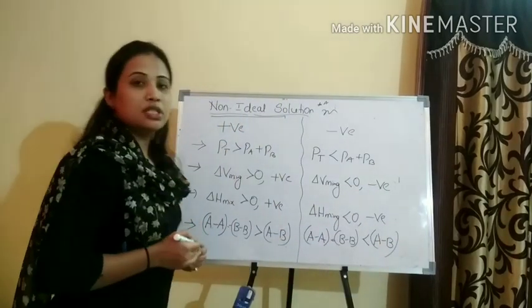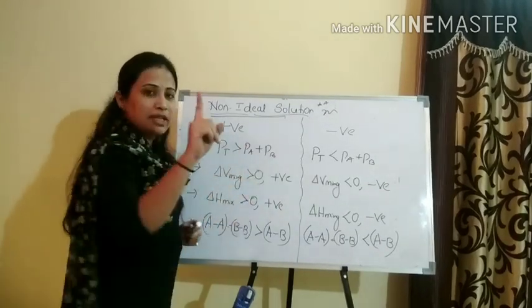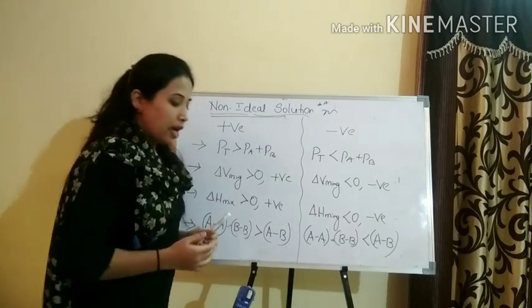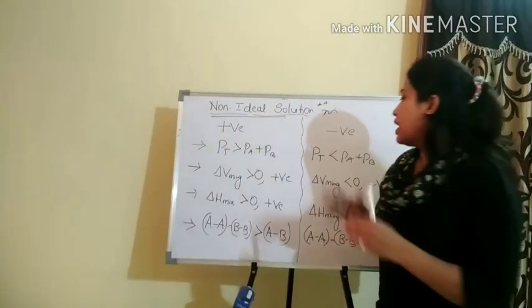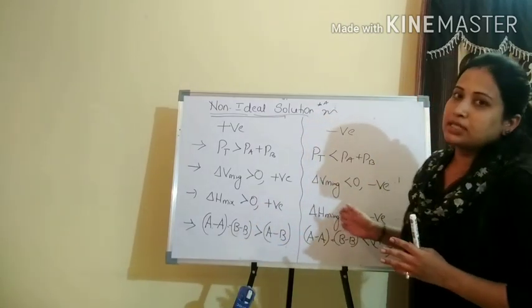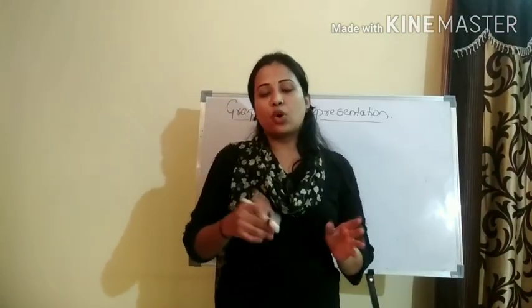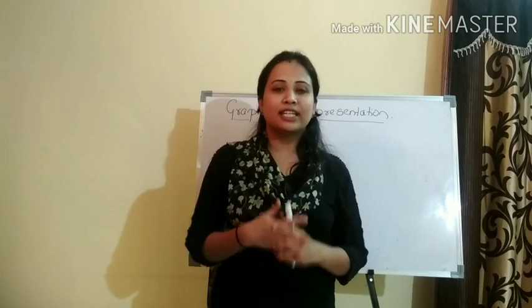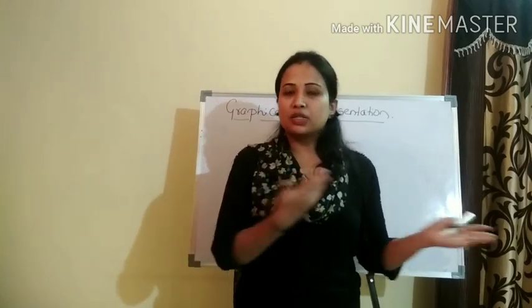So these are the differences that you have to remember from an exam point of view, and some questions will be asked for 1 mark, like what is the value of enthalpy of solution for the non-ideal solution with a negative deviation. It is negative or less than 0, and the reaction is exothermic. So we can represent this non-ideal solution with a positive and the negative deviation through a graphical representation. Let us go through that one.